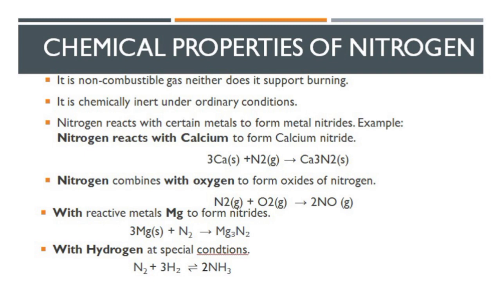When nitrogen is reacted with calcium, it forms calcium nitride. When nitrogen combines with oxygen, it forms nitrogen oxide. When it reacts with magnesium metal, it forms magnesium nitride. When it reacts with hydrogen at special conditions, it forms ammonia.